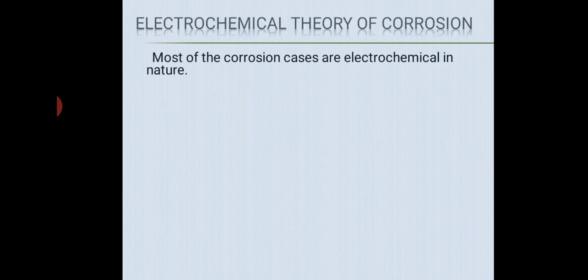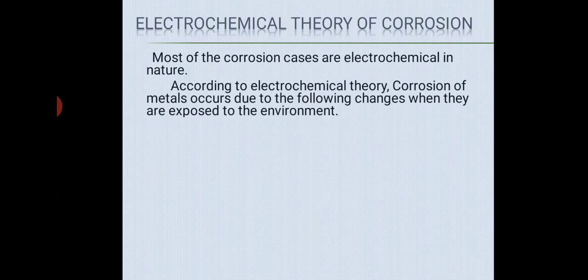Now, electrochemical theory of corrosion. Most corrosion cases are electrochemical in nature. What do we mean by electrochemical? It means electrons are transferred during the reaction. There will be an anodic region, a cathodic region, and an electrolyte, and there will be transfer of electrons from one side to another. This type of reaction is called an electrochemical reaction. So corrosion is basically an electrochemical reaction.